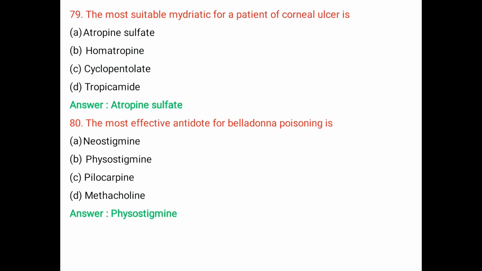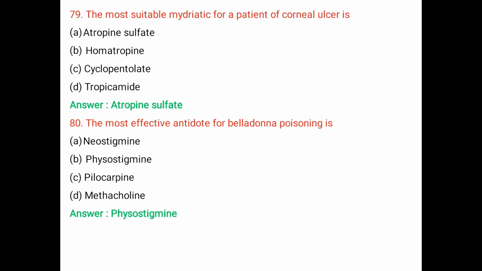Question number 79. The most suitable mydriatic for a patient with corneal ulcer is A. Atropine sulfate. B. Homatropine. C. Cyclopentolate. D. Tropicamide. The right answer is atropine sulfate.